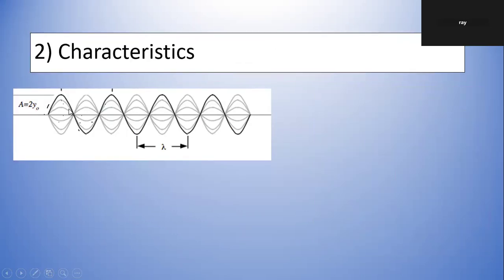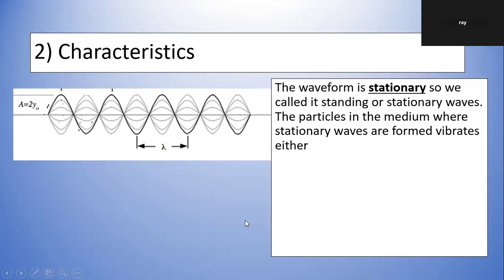Right? There's one standing wave to show you. Usually we draw the two waves side by side, to contrast it with a progressive wave. Characteristic: the wave is stationary, so we call it standing or stationary wave.